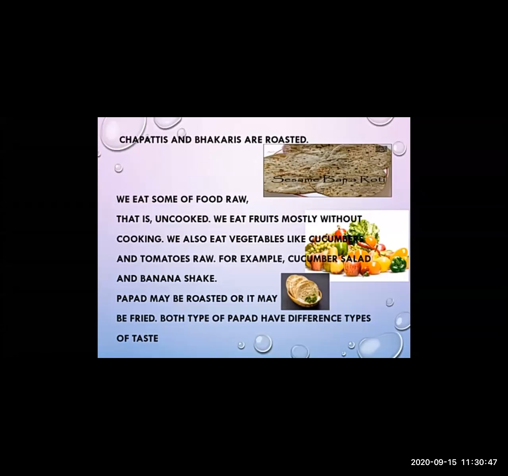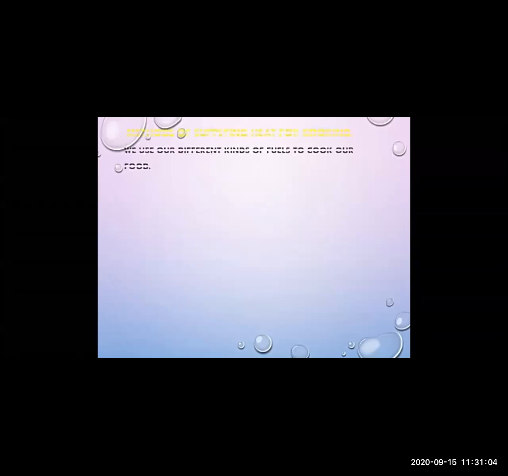From fruits and vegetables, we get protein. Sometimes we eat papad by roasting or frying, but both types of papad have a different taste. We eat food to get energy for our body.